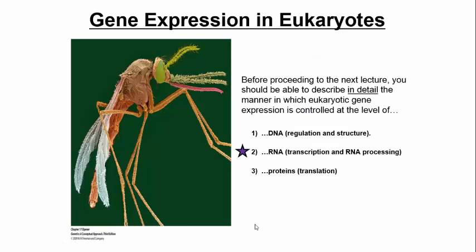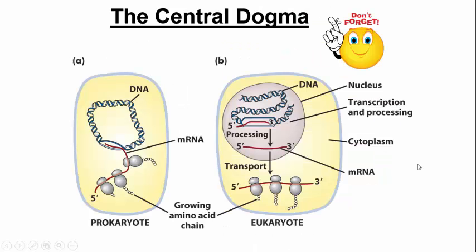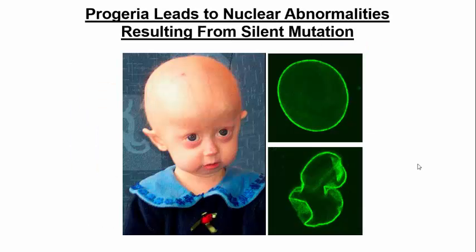Okay, so let's talk about control of gene expression at the RNA level, transcription, processing, those things. So we're looking at the middle segment of our central dogma here. Okay, so again, just a reminder of the central dogma, right? DNA transcribed to RNA, translated to proteins, different in prokaryotic and eukaryotic organisms in the sense of the spatial and temporal separation in eukaryotes. Okay, so just a little review, so don't forget that. Okay, let's look at this.